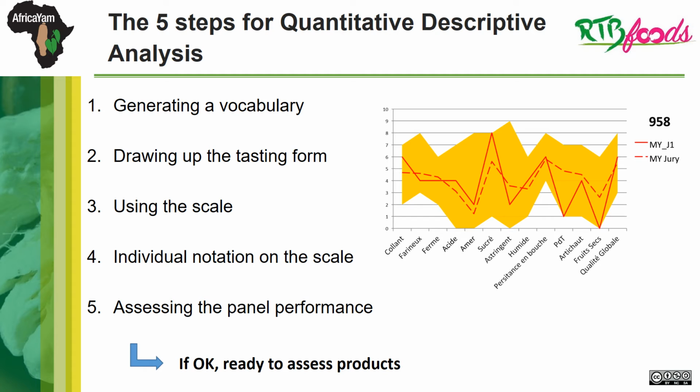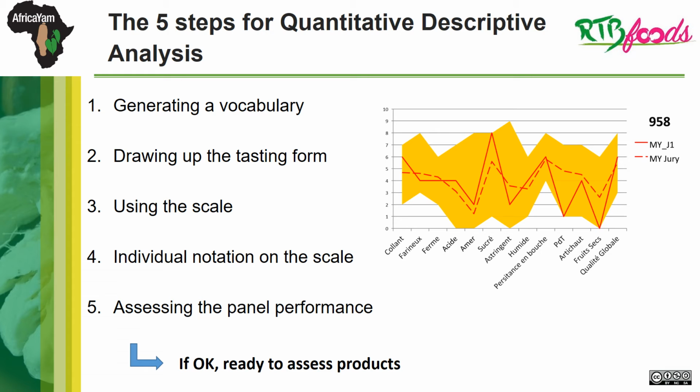Thirdly, panelists are going to use the scale. On 3 or 4 contrasted products, they are asked to rate the descriptors by applying the agreed protocol. Fourthly, on the same contrasted products, the panelists are asked to rate the descriptors individually on the selected testing form. When all the panelists have taken the test, a joint discussion and correction is led by the facilitator in order to recalibrate the panelists who were not able to situate themselves on the scale.